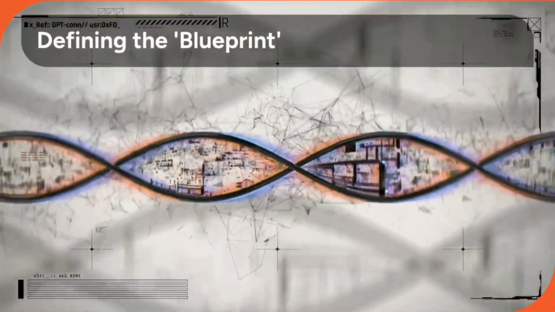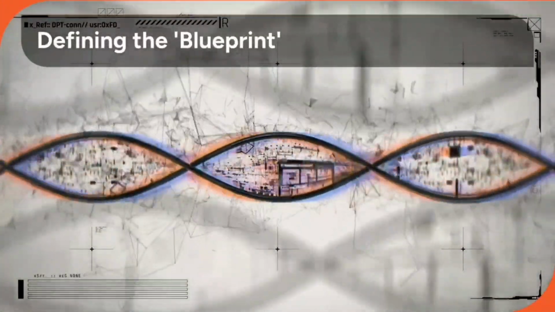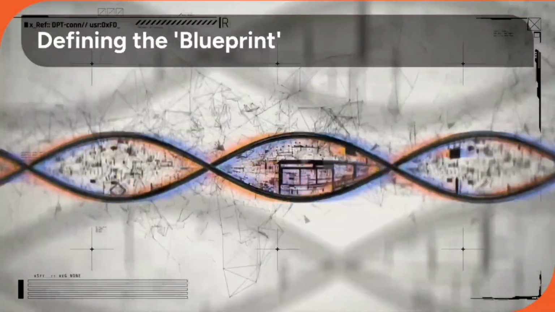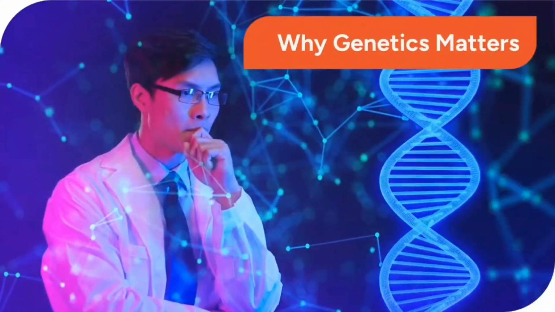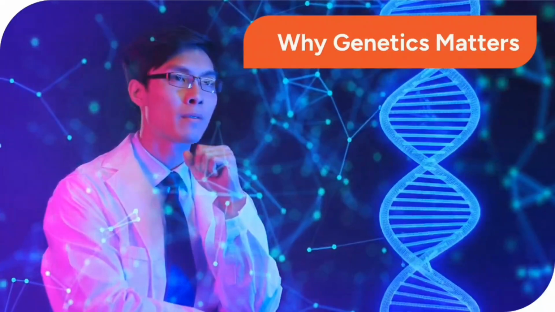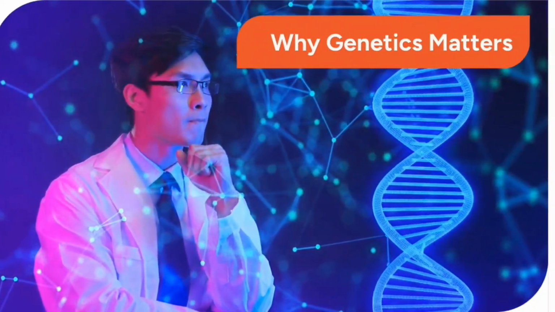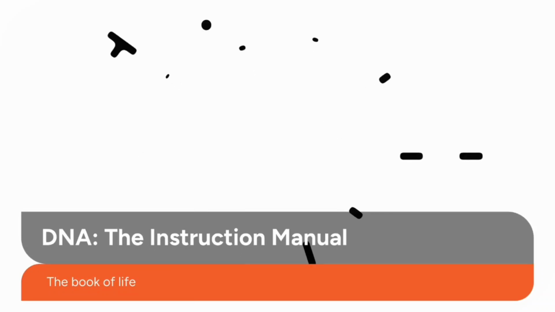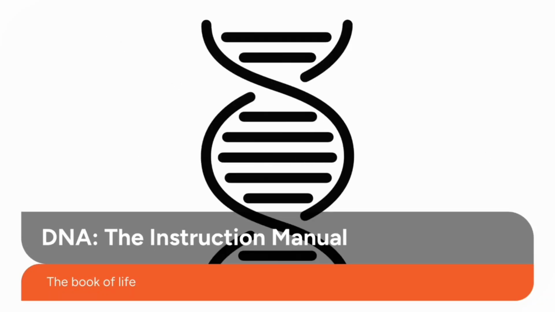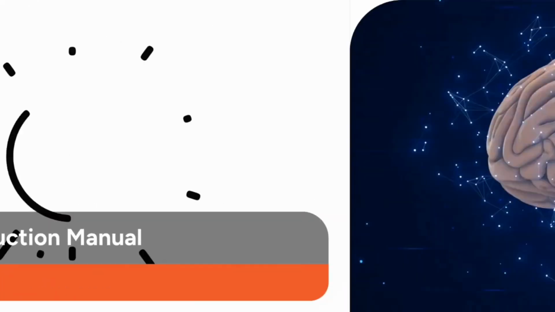The human blueprint is essentially our DNA, the molecular foundation of life that carries all our genetic instructions. Understanding human genetics is key to uncovering the secrets of health, disease, and the incredible complexity of life itself. Think of DNA as the complete instruction manual for building, operating, and maintaining a human being.